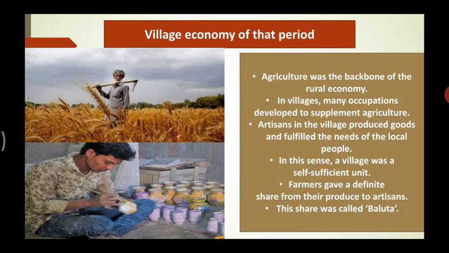Okay. Whatever was required from the artisan. So this share was called a system of baluta. Okay, that means sharing each other's things rather than sharing money. Okay,